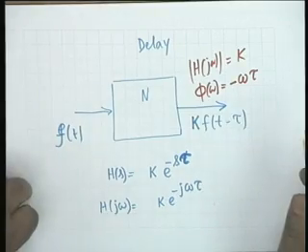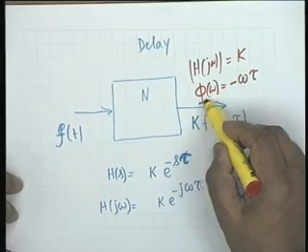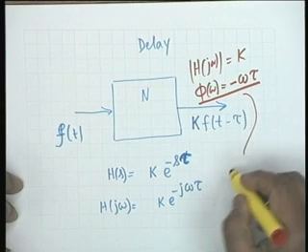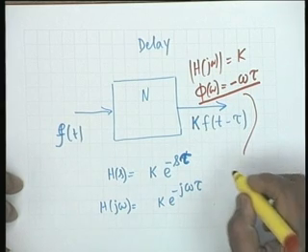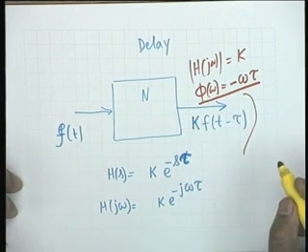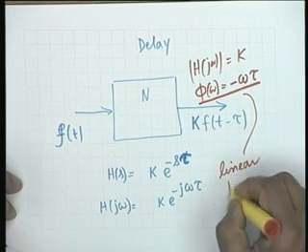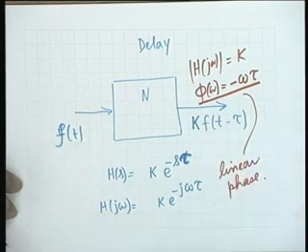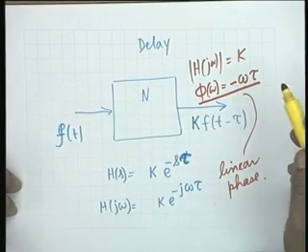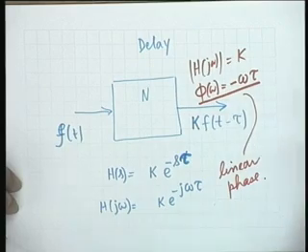Now, you notice that the phase under this condition is minus omega tau, and therefore phase is related linearly to frequency, and therefore this is a situation of a linear phase. I could have phi omega equal to minus omega tau plus another constant, some r times pi, for example.